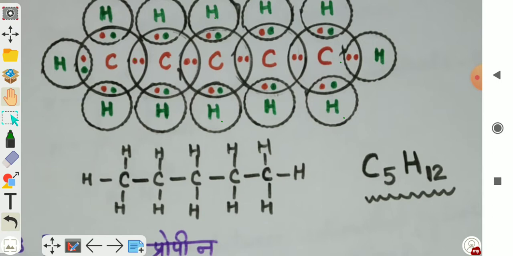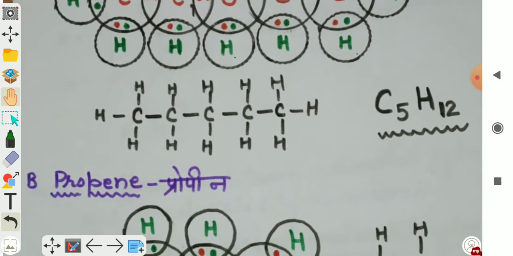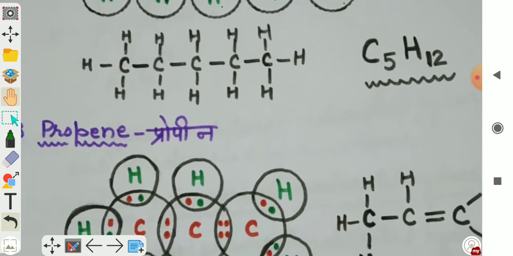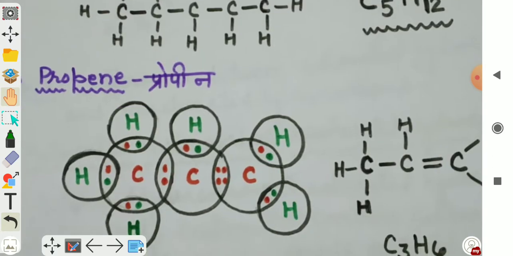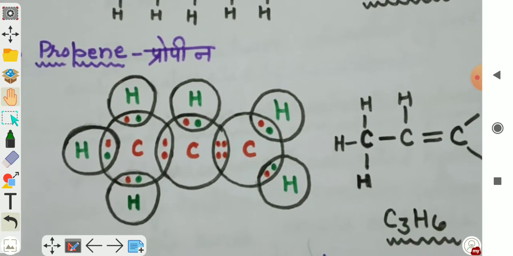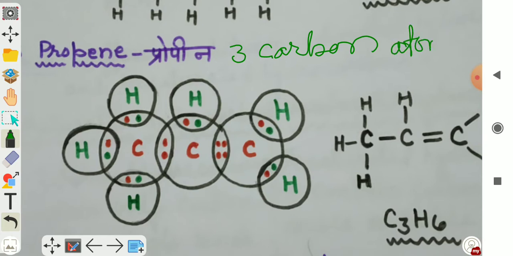Now second, propene. Ene means it contains one double bond. So propene means how many carbon atoms? 3 carbon atoms are there in propene, and bond structure is given to you.